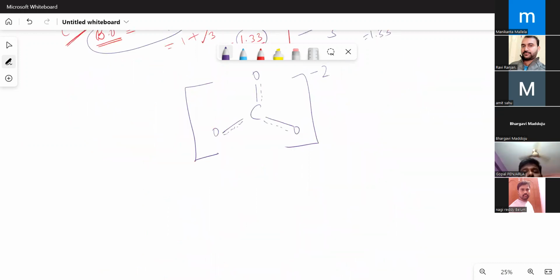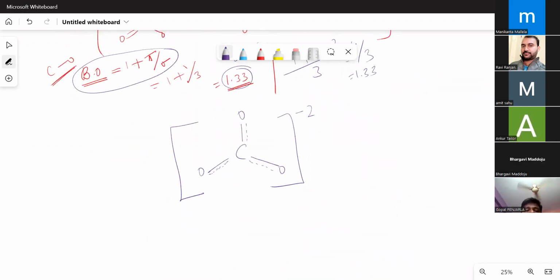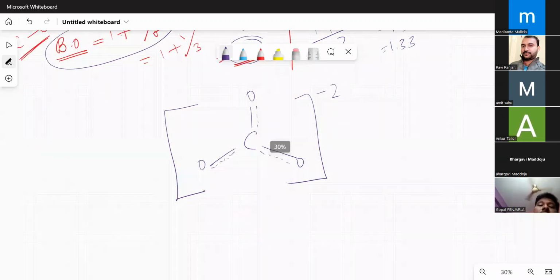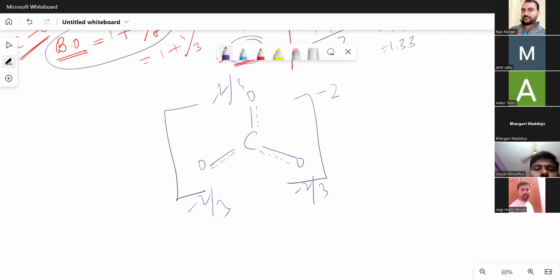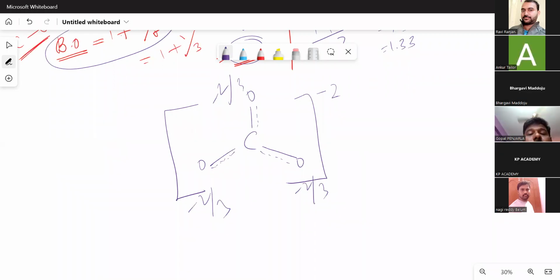But if they're simply asking you, not using the word LDS, what are the formal charges present on oxygen atoms? Then it will be -2 by 3, minus 2 by 3, minus 2 by 3. Because this negative charge is equally, uniformly distributed among all the 3 oxygen atoms there. Here, carbon is still 0, and each oxygen is minus 2 by 3.